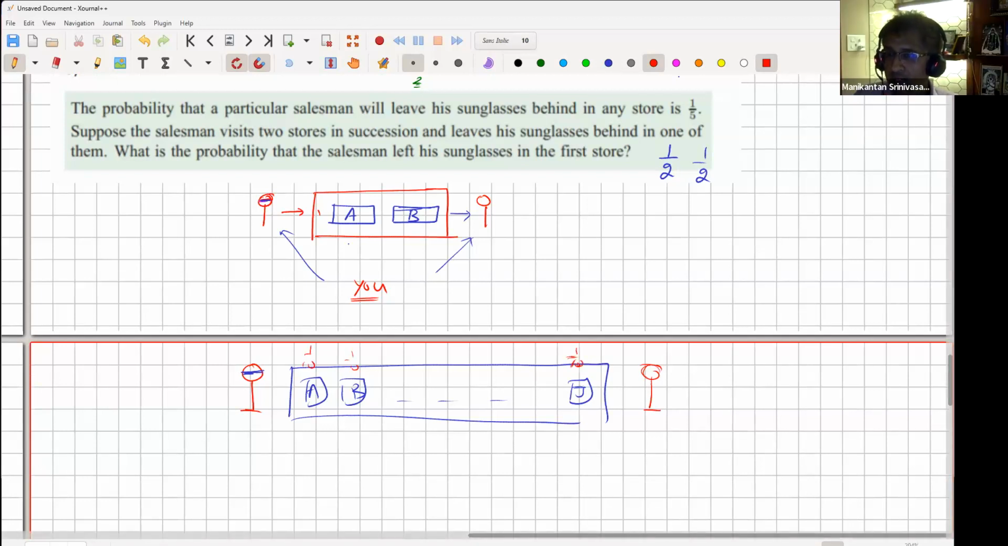He's more likely to have lost in store A, right? Because for him to lose in store J, he must have not lost in A, not lost in B, not lost in C, not lost in D, and so on. Only after he has not lost all the way till I can he even afford to lose it in J. Whereas in store A, he does not have any dependence. He could have lost it right there. So the probability will be higher for him to lose in store A than to lose in store J.